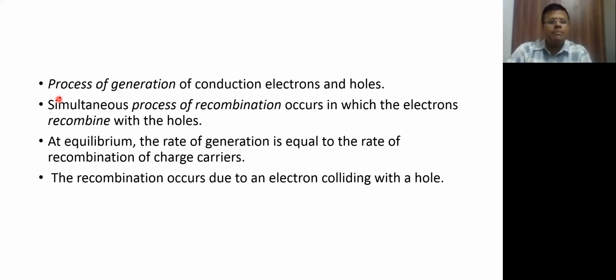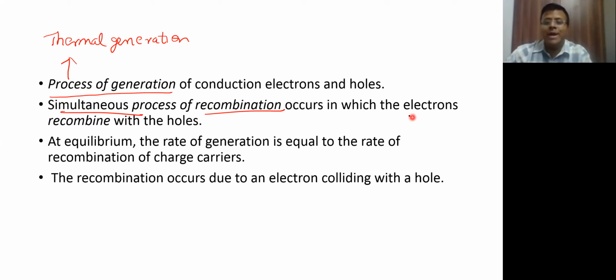So as I told you some time back, I have spoken about the process of generation. And what type of generation is this? This is called thermal generation, because of the sufficient energy which you are getting at room temperature, that is why this thermal generation is happening. But simultaneously, you also have to discuss the process of recombination, where an electron will recombine with the hole.